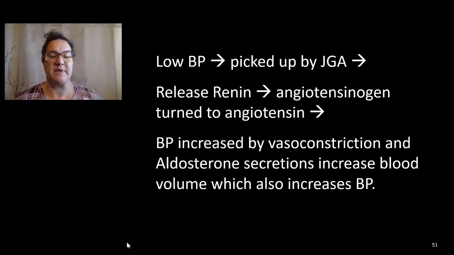So low blood pressure is picked up by the JGA and the glomerulus, which releases renin, which converts angiotensinogen to angiotensin. Blood pressure is then going to be increased due to vasoconstriction, and the aldosterone secretions, which increase blood volume, also increase blood pressure.